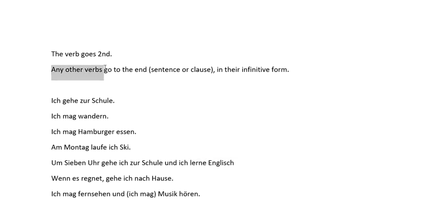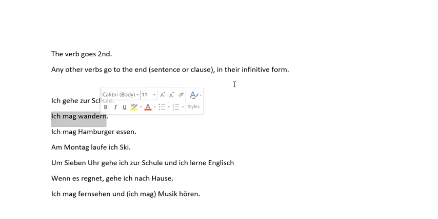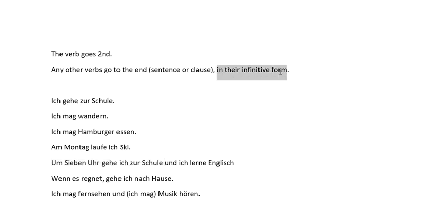Second thing to remember about verbs is that any other verb goes to the end of the sentence, or the end of the clause. So, like here we have two clauses. It goes to the end of the clause, or if the sentence is just one clause, it would go to the end of the sentence. And they go in their infinitive form. And the infinitive form is the form that ends with n. It's the form that you'd find in the dictionary. It's the form that you see things listed in the vocabulary lists.